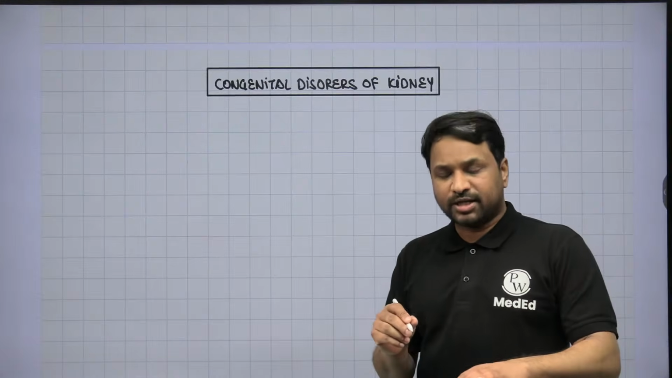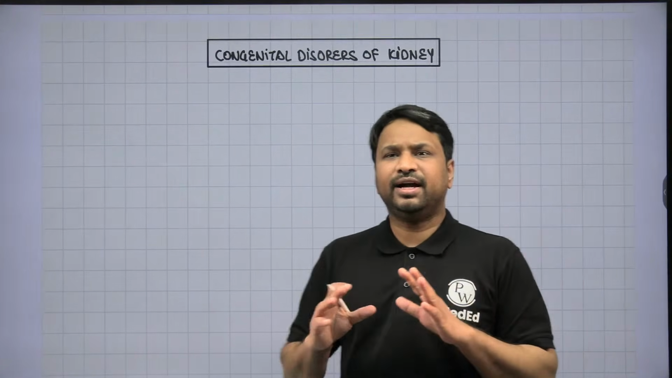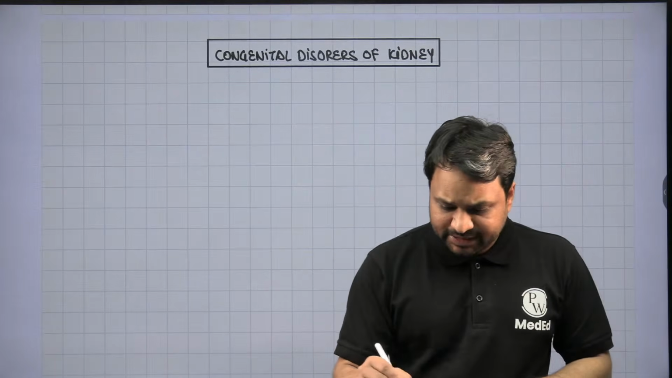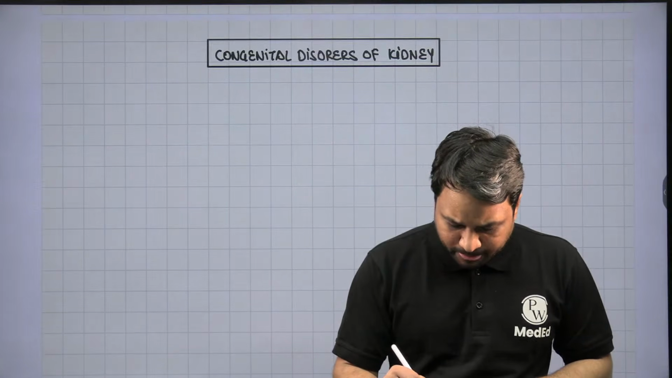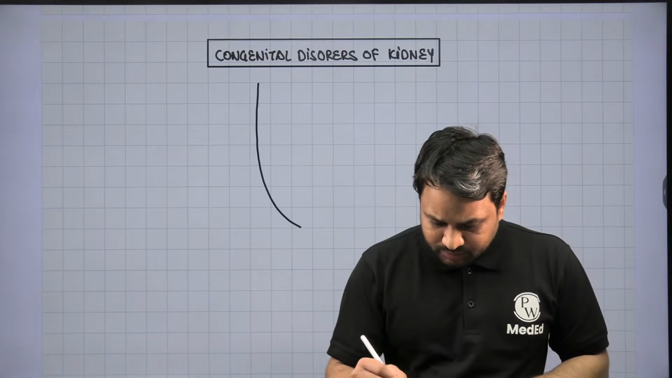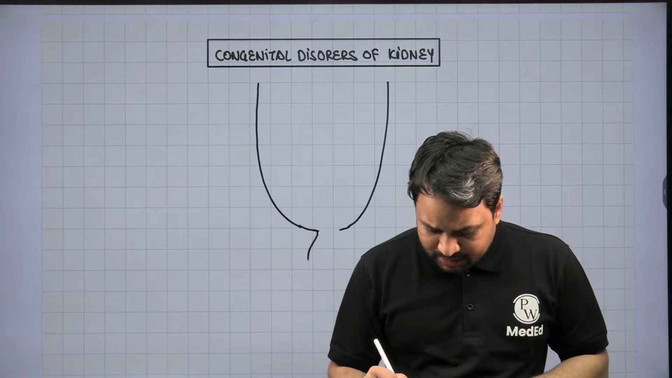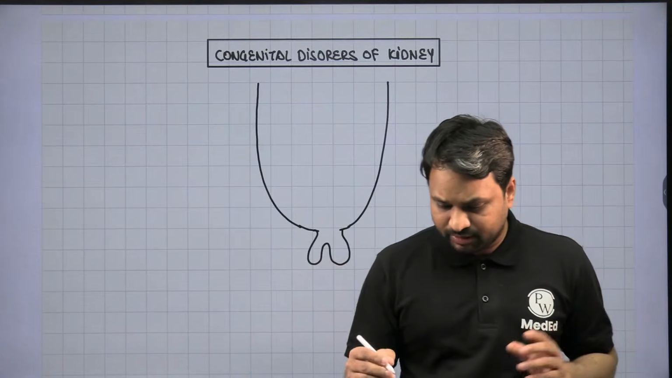Now we talk about the congenital disorders of the kidney. Again, I can divide them into a very clear concept of how these disorders are going to play across. Now, I just want you to take my lead and tell me what's happening. Let's say this is the site where you have the developmental component.